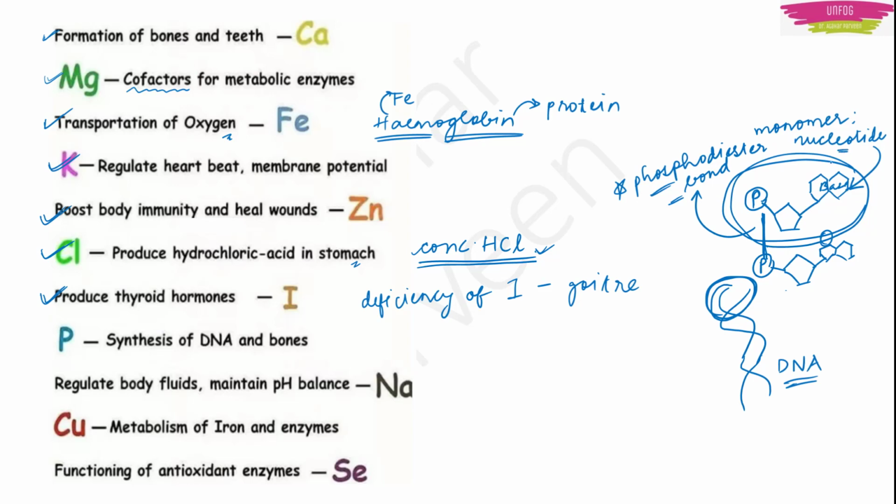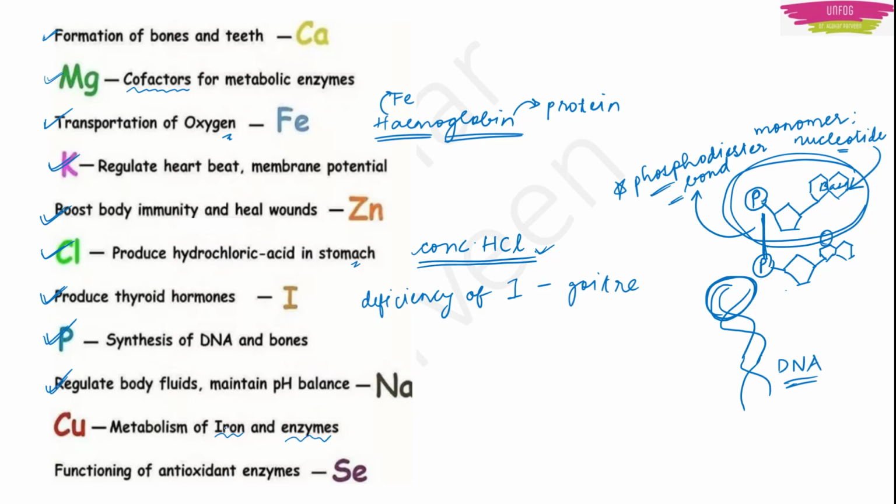It is nucleotide. So please remember this also. Then we have synthesis of DNA we did, and bones also. Bones are rich in calcium and phosphorus. So phosphorus is required. Then we have sodium. Sodium helps in regulating the body fluids and it maintains the pH balance of our body. Then we have copper. This copper helps in the metabolism of iron and enzymes.